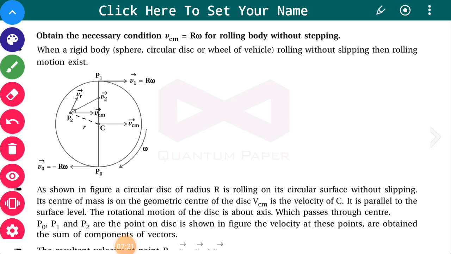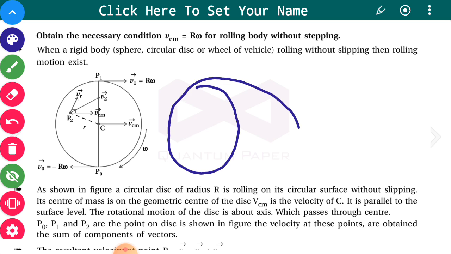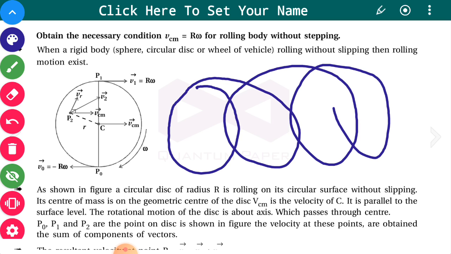Now this is another topic. Obtain the necessary condition VCM is equal to R omega for the rolling body without slipping. This body is rolling, which means it goes from one place to another by rolling. It is not slipping, so it is performing rotational motion about its center C.